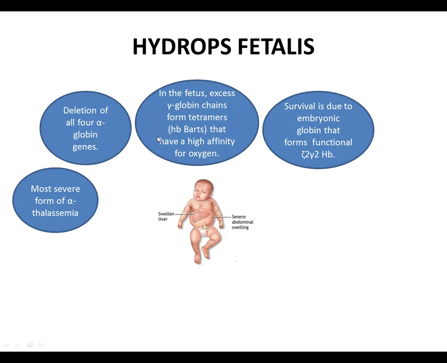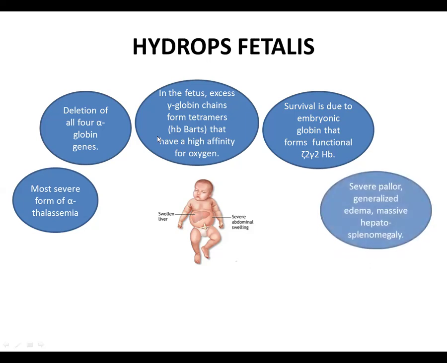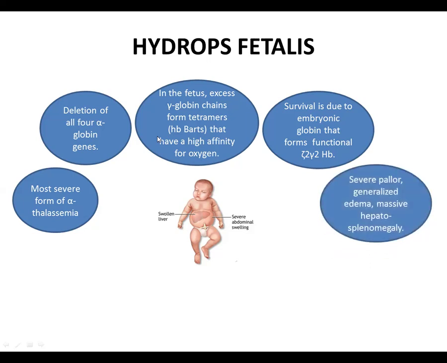Survival is due to embryonic hemoglobin that forms a functional type of hemoglobin. So in the embryonic period, the baby is able to survive, but as soon as the fetal hemoglobin is formed, the tetramers begin to form because of the absence of alpha globin chains and the excess of gamma globin chains.